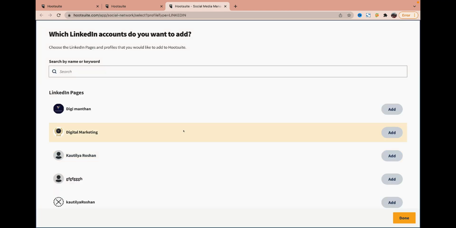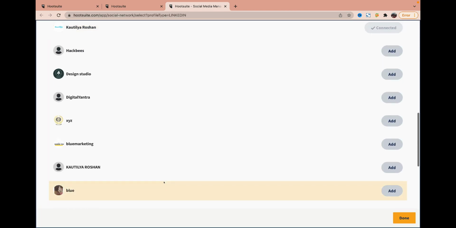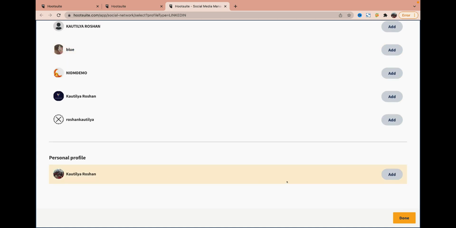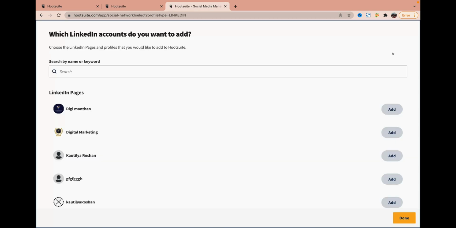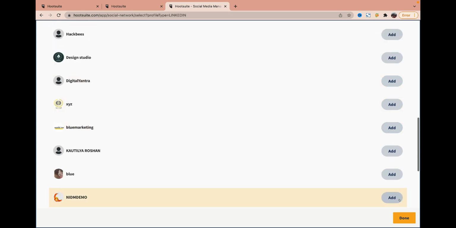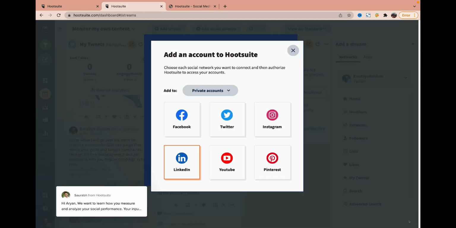Like I can go here, so I added LinkedIn. So again, whatever pages that I want, here you can see I can go and choose. Suppose I want my personal profile, so I can add my personal profile. So here I can go and select it, so that is done. Then I can click on done.